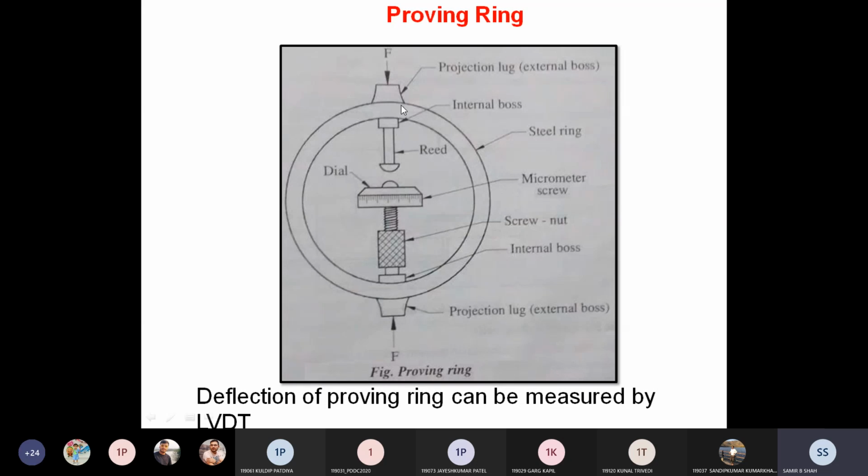Initially, before applying the load, this reed is in contact with this dial. After that, we apply the load from both sides. Due to that, we get the reading on the micrometer scale, which is proportional to the applied load, and that we directly find with the help of the micrometer reading. This is called a proving ring.